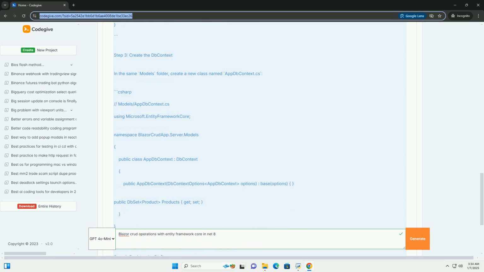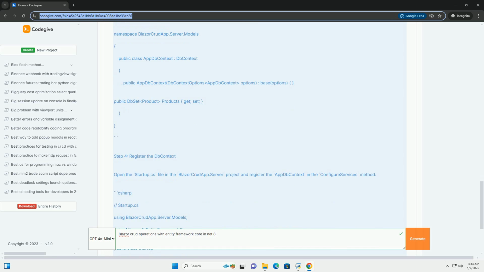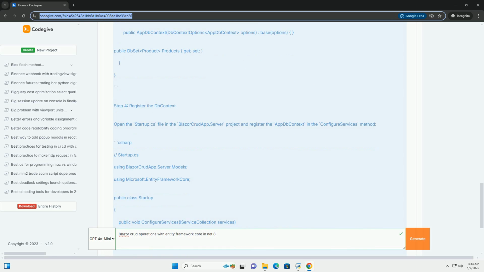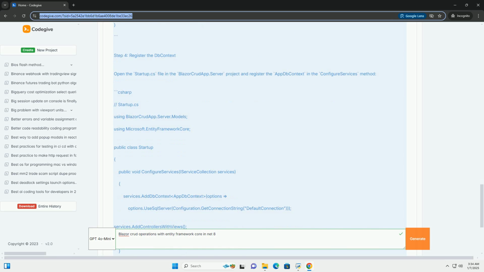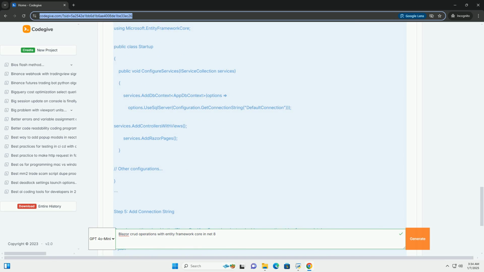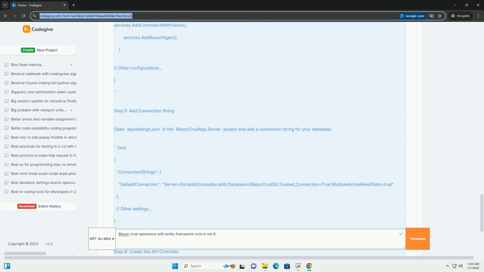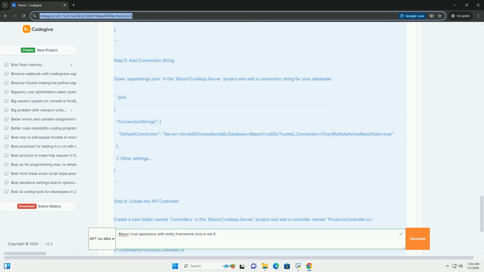Prerequisites: 1. .NET SDK 8, https://.net.microsoft.com/download/.net/8.0. 2. A code editor, example Visual Studio, Visual Studio Code. 3. Basic knowledge of C# and Blazor.